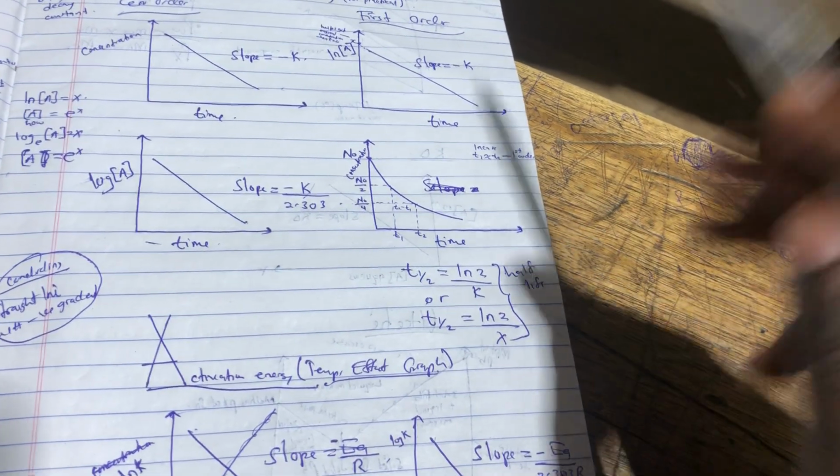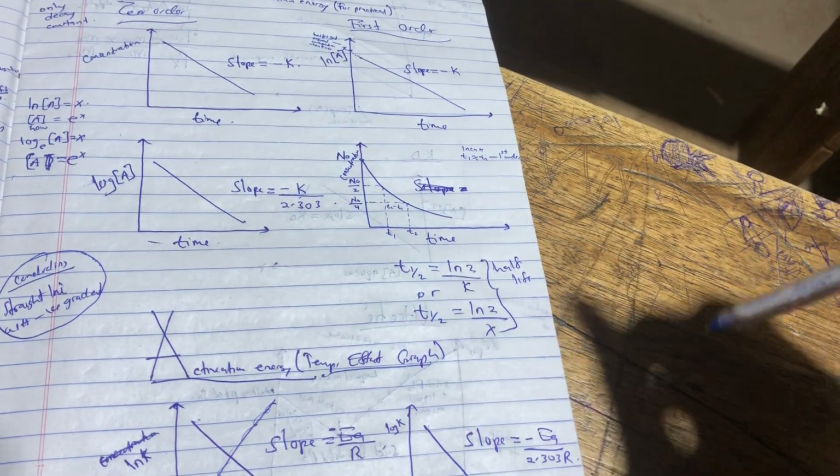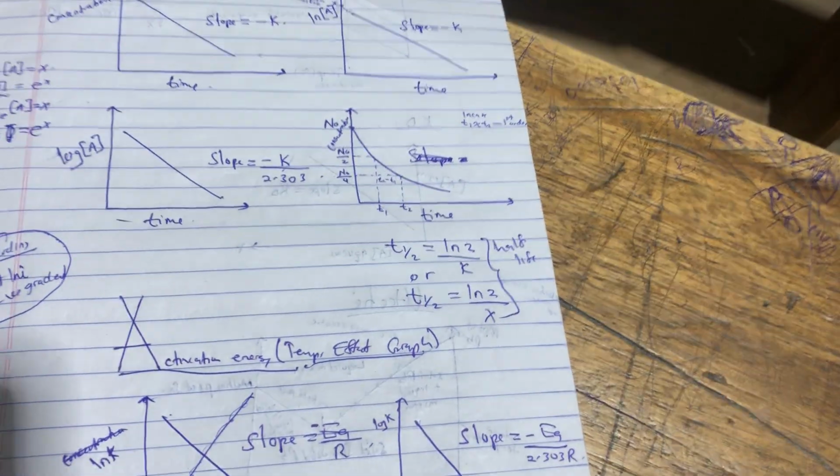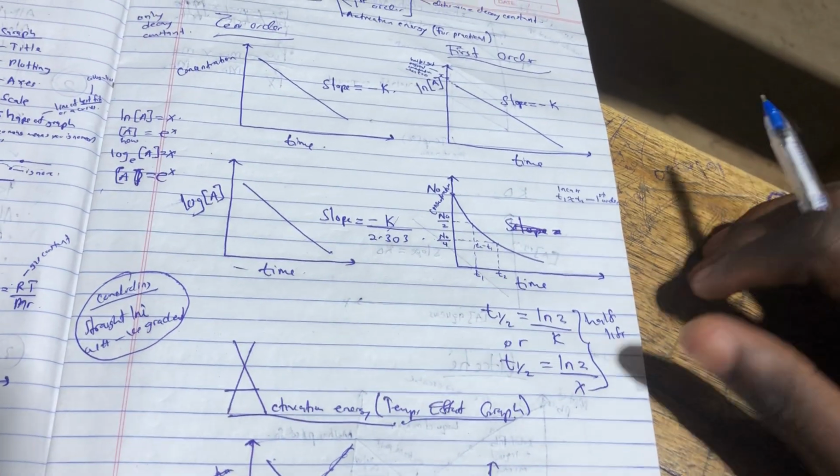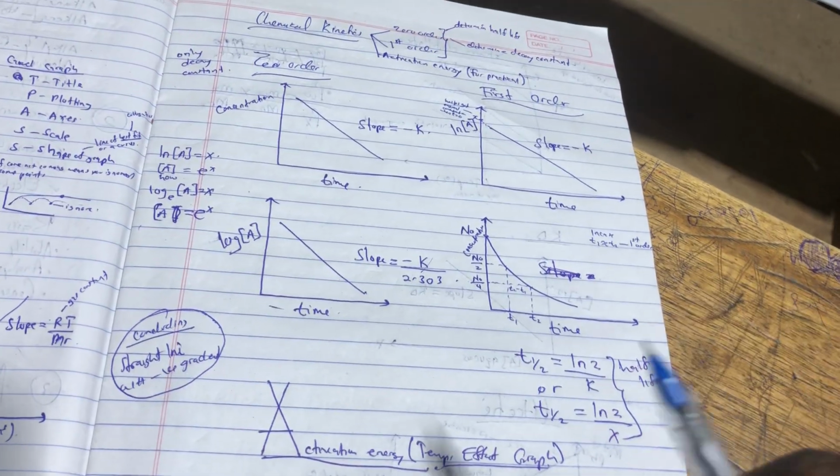Now, in case my t1 and t1 is approximately equal to t2, that becomes the first order. And that is how the journey is done.